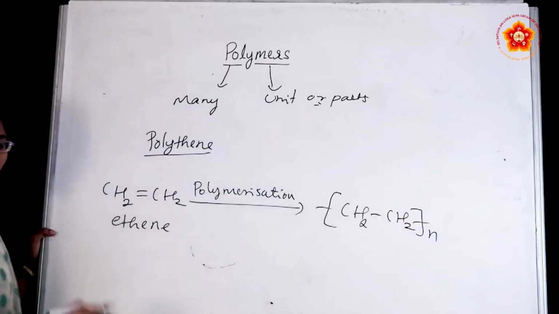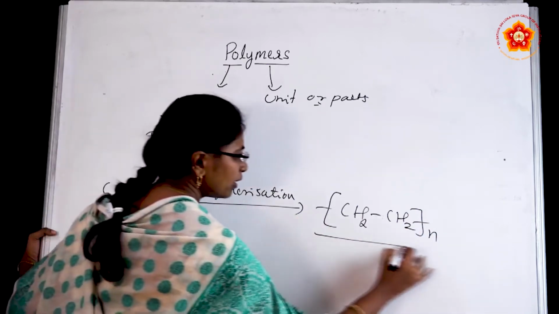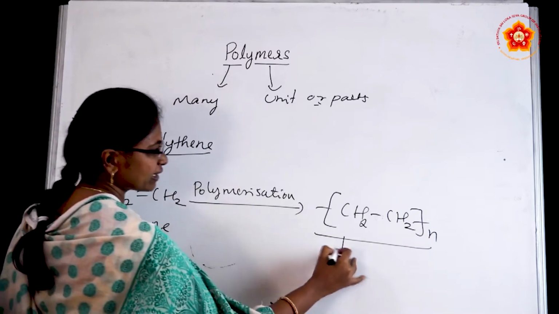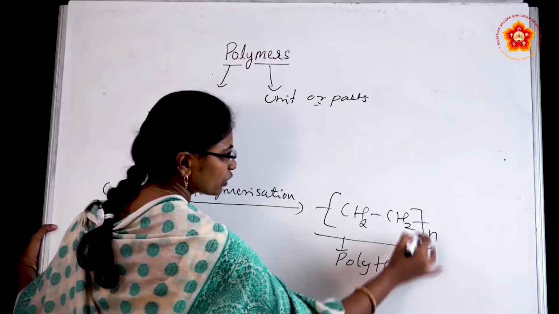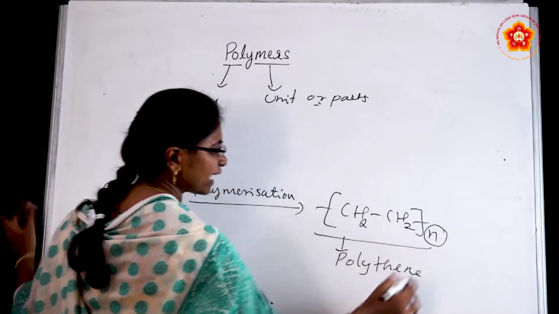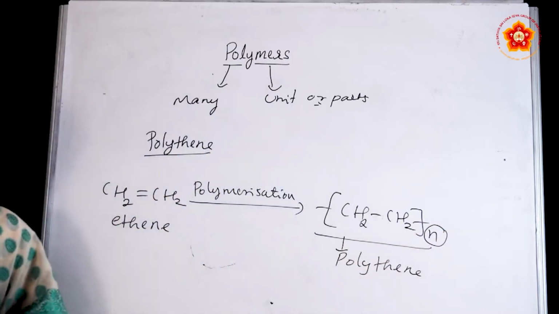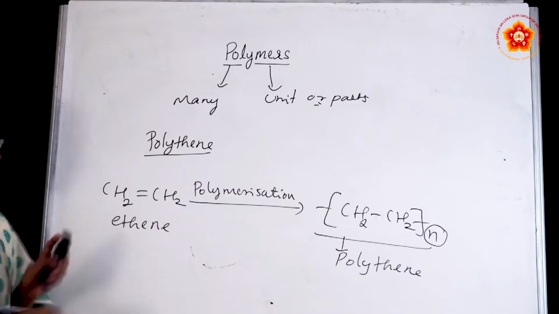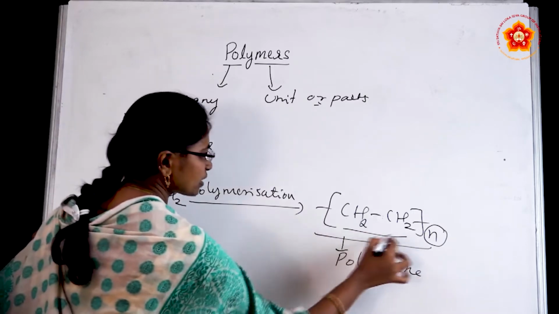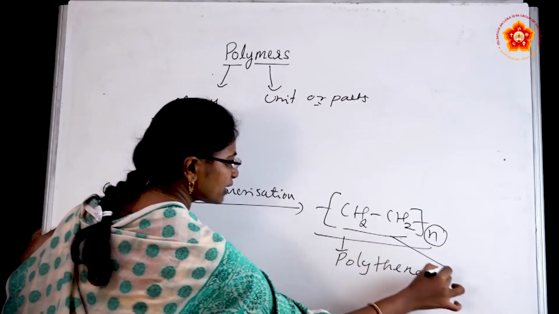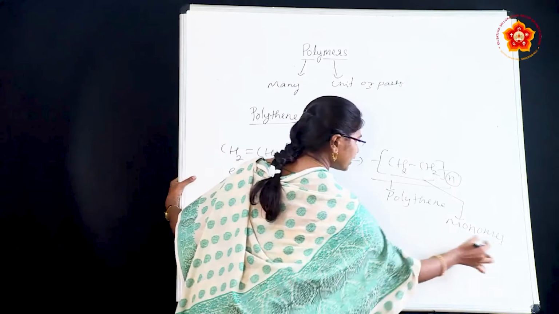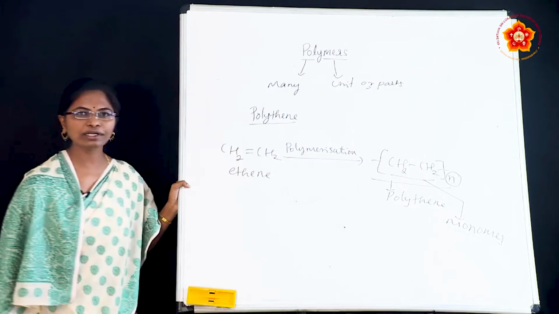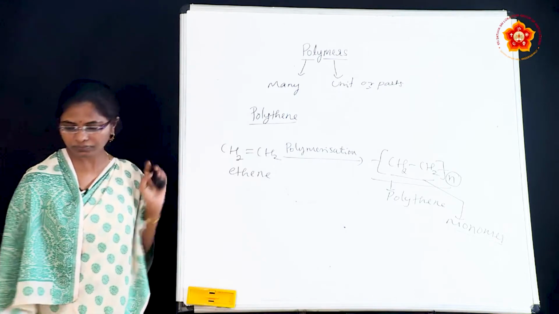Remember that we always write polymers like this. This is polythene. We always have to write n after closing the bracket. Here this is called the monomer. Monomer means it is a smaller molecule or reacting molecule.